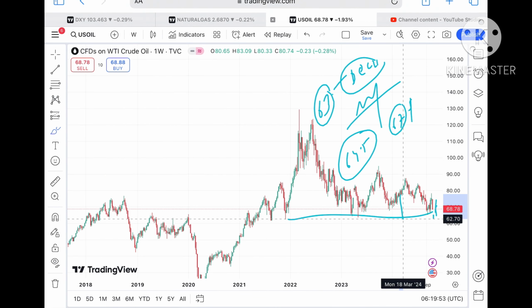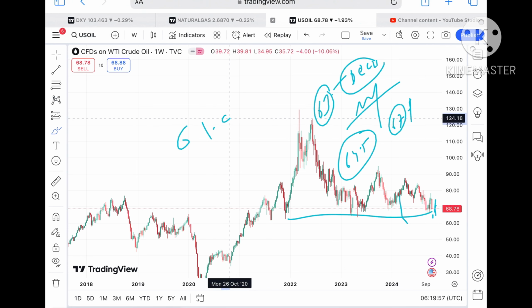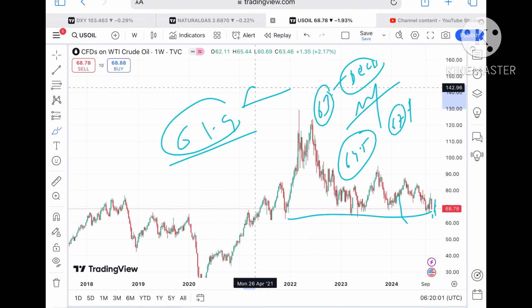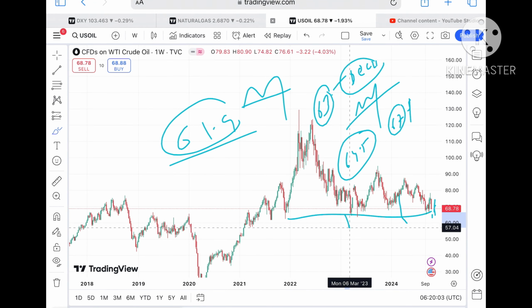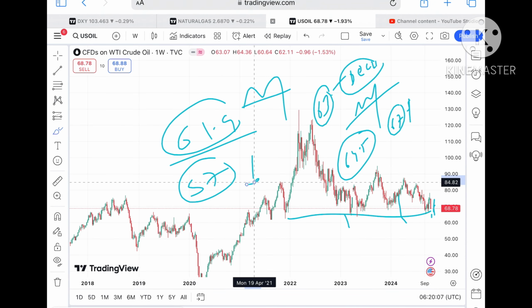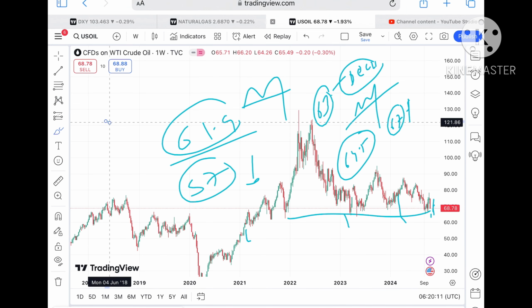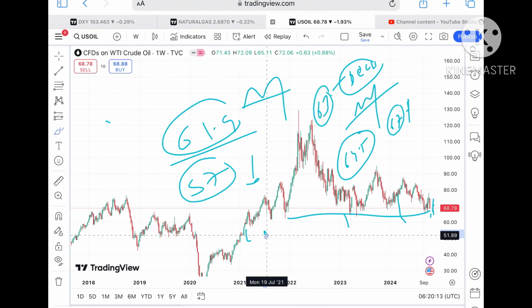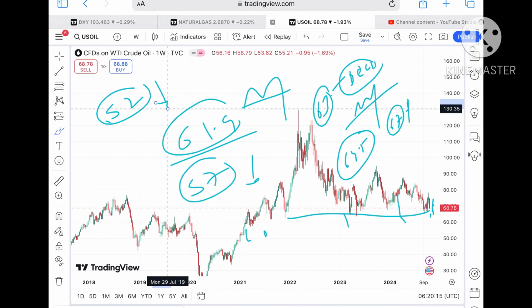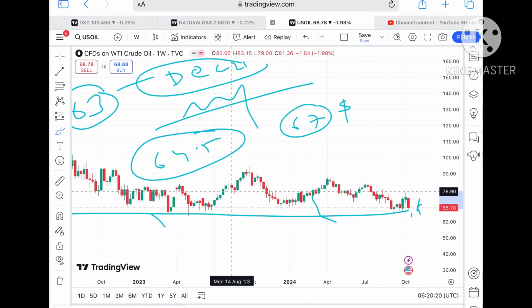It can fall towards 61.9, which is also already tested, then further towards around 57. If that doesn't sustain, a further downfall towards around 48 is possible. After moving to 57, there is a probability of going towards 52, and then a further fall. If the price starts falling below this level, I'll make another video explaining where it can go.